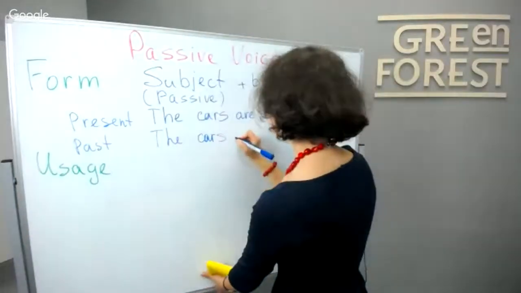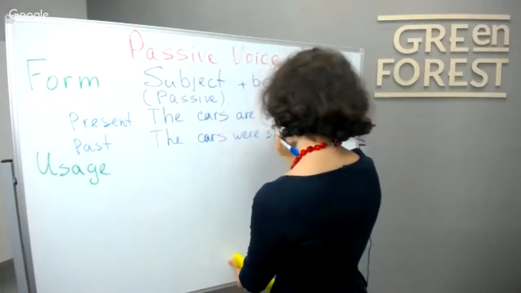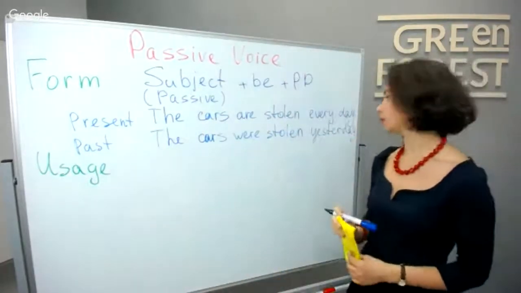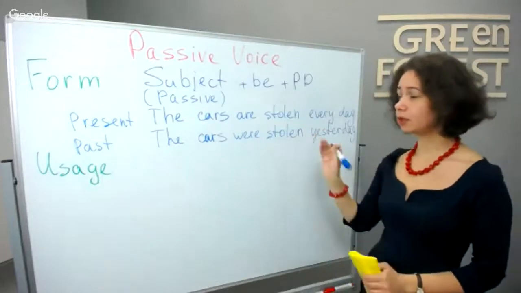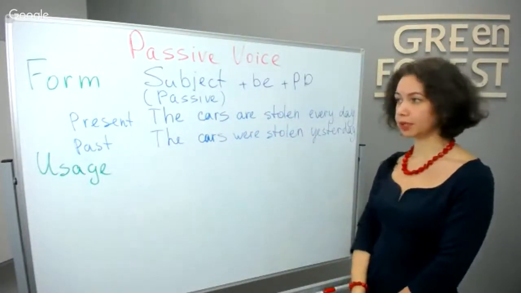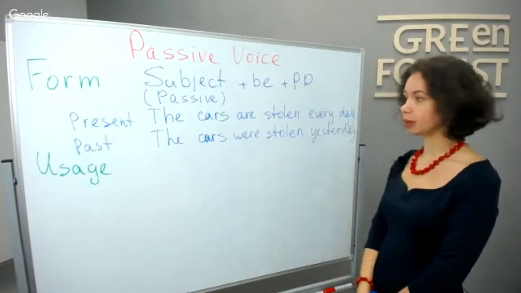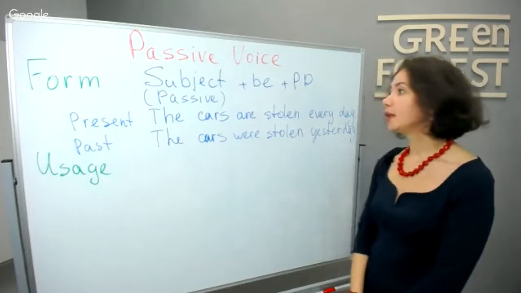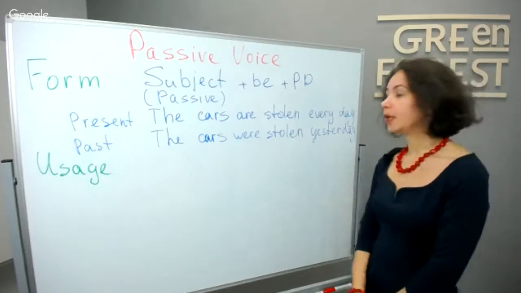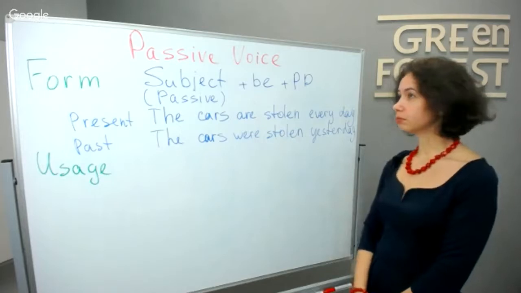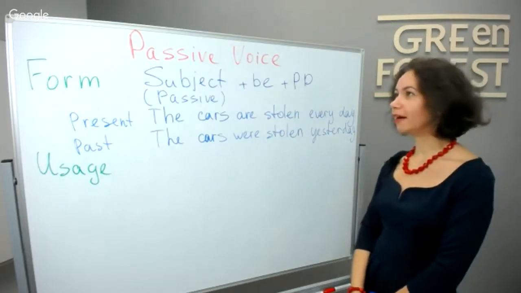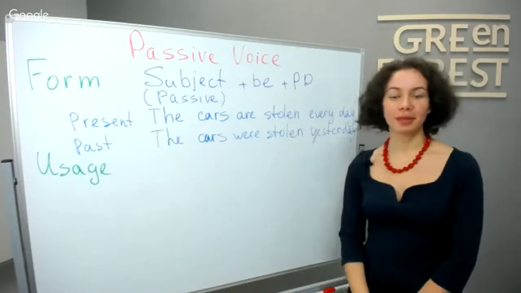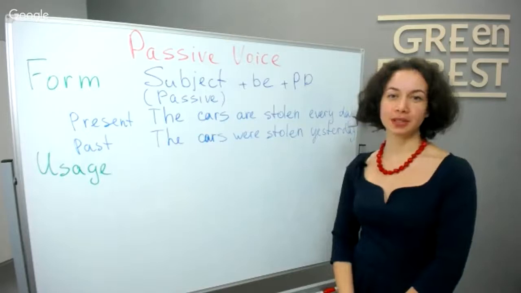Or the cars were stolen. This is plural form. Yesterday, like 3 cars were stolen yesterday, unfortunately. This is how the passive voice is formed in present simple and past simple. We can use the verb to be in present simple is or are, in past simple was or were. If the action is used with us, something like I am taught, then we can use am, but it's not that common. So try to remember at least is and are for present simple and was and were for past simple.